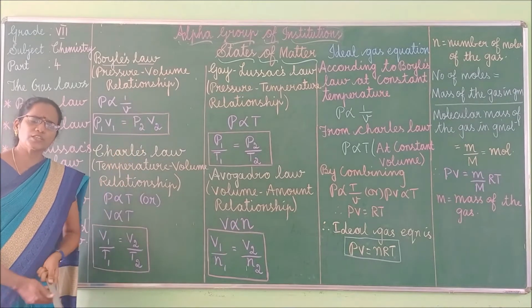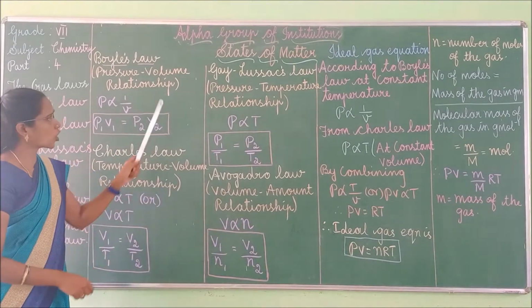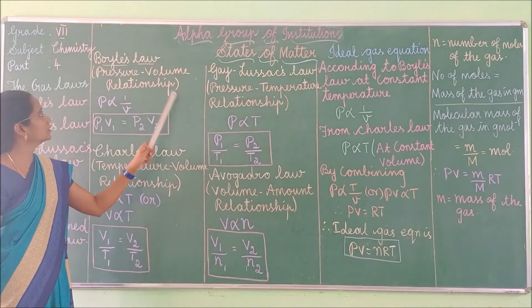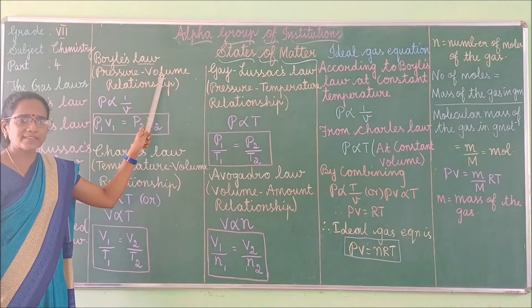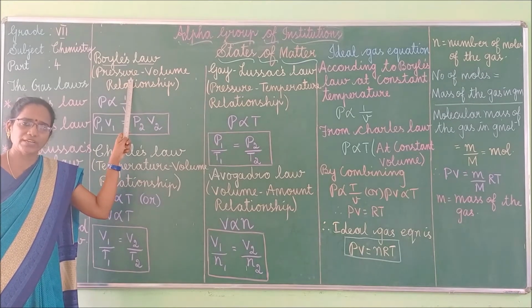According to Boyle's law, at constant temperature, the volume of the gas is inversely proportional to the pressure of the gas.